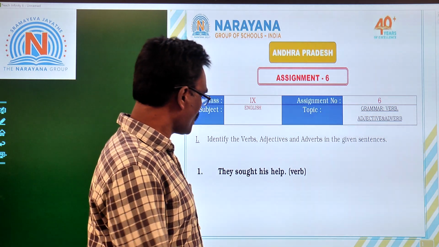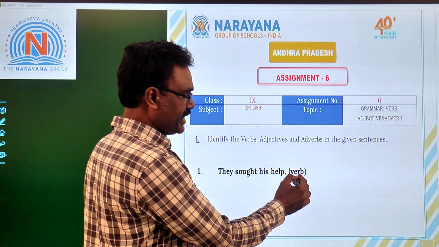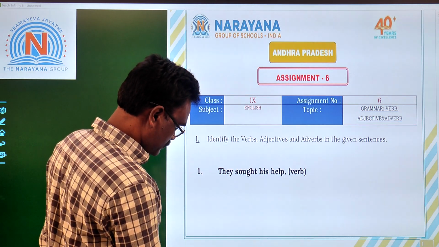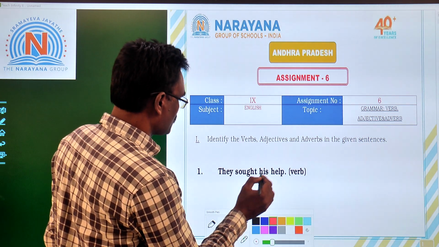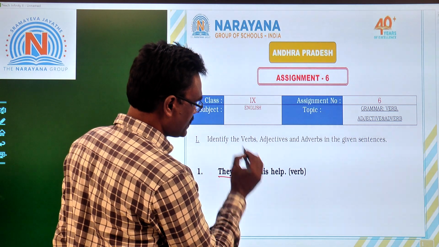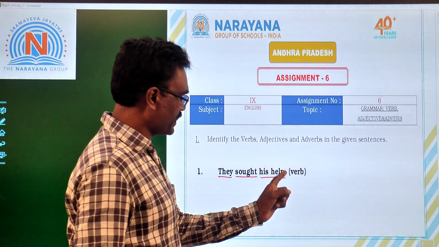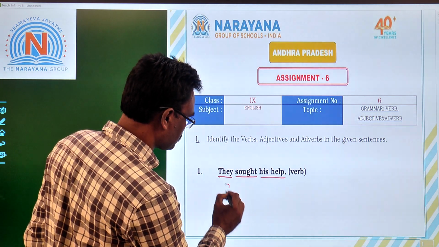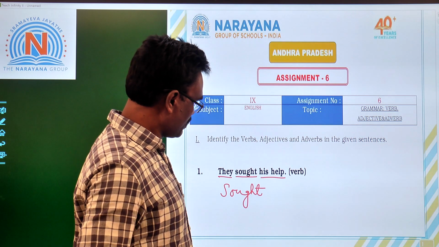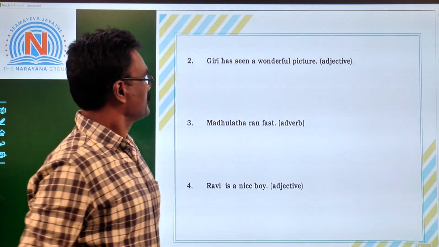First one, they sought his help. Identify verb. They is the subject, sought is the verb, his help is the object. So you have to identify the verb. So children, sought is the verb form from the given sentence. Now let us see the second one.